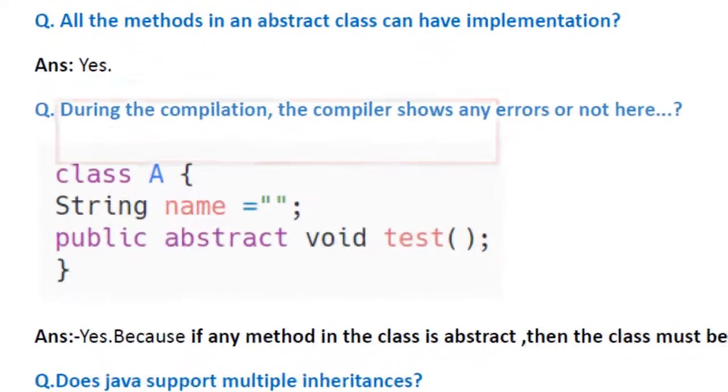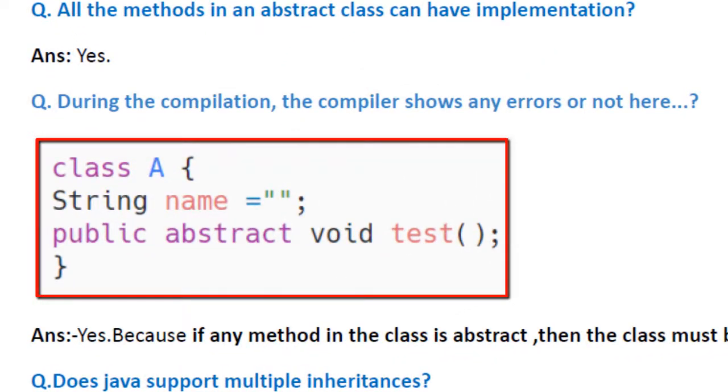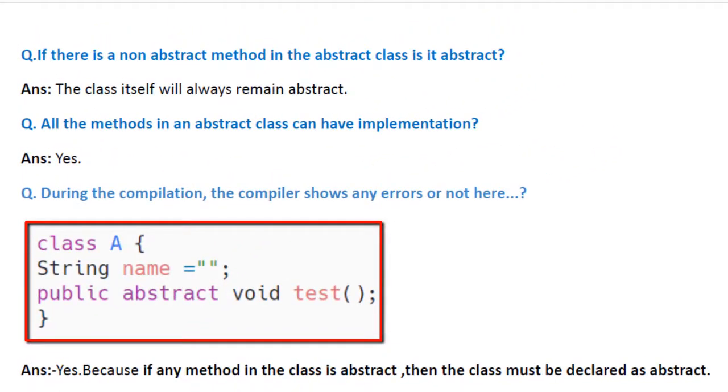The answer is yes. Now, during the compilation, does the compiler show any errors or not here in the following program? You can see there is a class, there is a variable called name, and also there is one abstract void method. So definitely there would be compilation errors because the class contains an abstract method, but it is not declared as an abstract class. So ideally it must be declared abstract, otherwise it should have a compilation error.